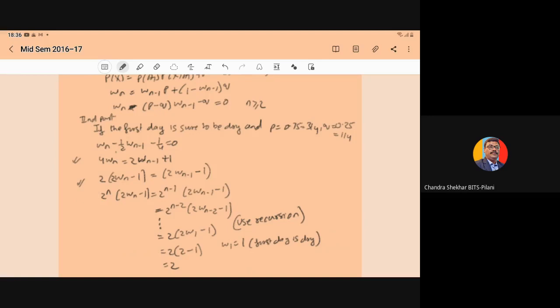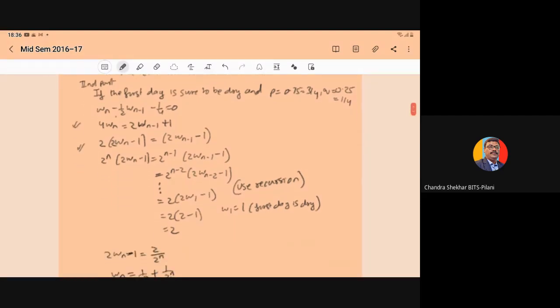When you solve, you will get the above equation. Now on both sides, multiply with 2 to power n minus 1. So on the left hand side, it will become 2 to power n into 2 w_n, is equal to 2 to power n minus 1 into 2 w_{n-1} plus 1.